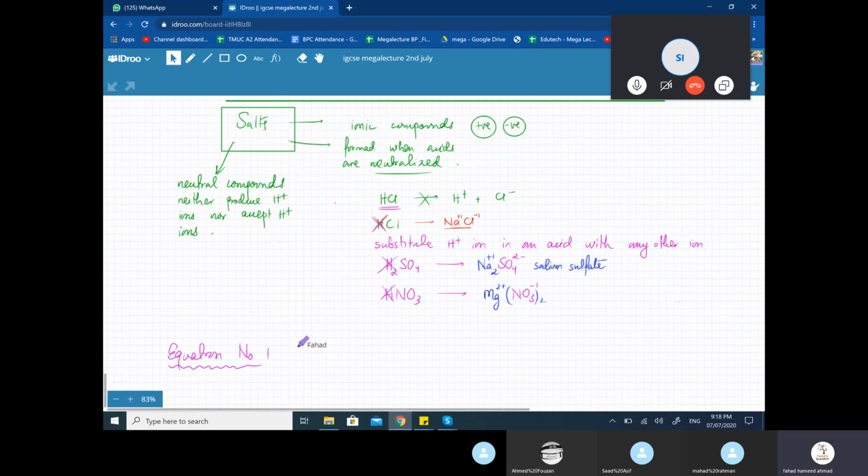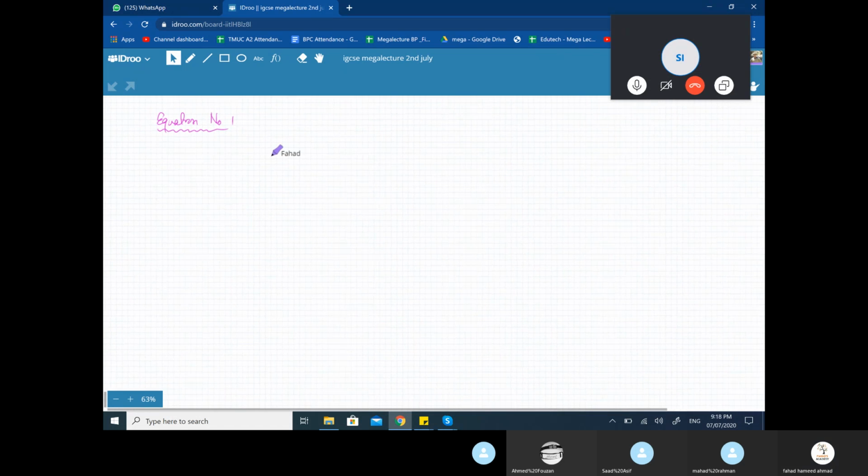Now, there are like 5-6 equations that you need to know about acids and bases. Most of the equations that you're going to study are going to be related to acids and bases. So the first equation is about a metal that reacts with an acid. Metals like to react with acids. And when they react, they neutralize the acid to produce salt and a hydrogen gas molecule. So this is your reaction. A metal reacts with an acid, ends up producing a salt and produces hydrogen gas as well.